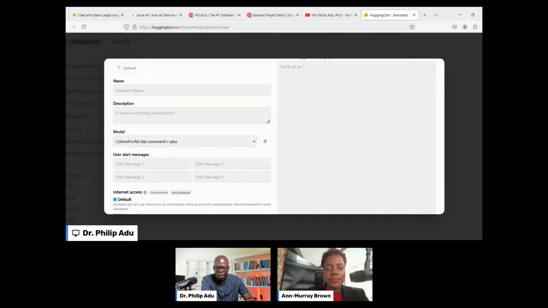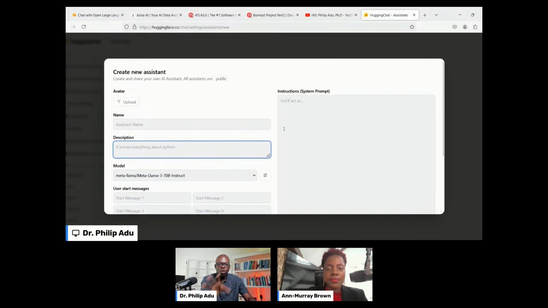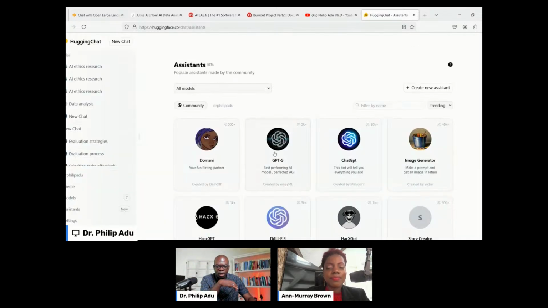Most of the time, the Meta one is the one that I always choose, Llama 3. And then you give a little bit of instruction. Because of time, I cannot provide you all the information, but you can create your own AI tool and use it, like the one that I've created here.